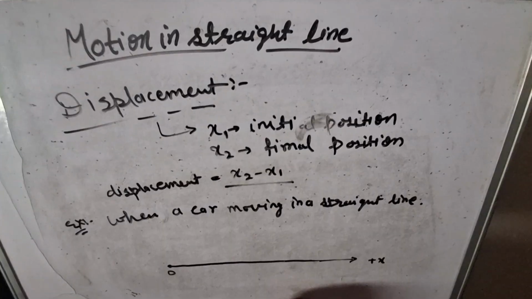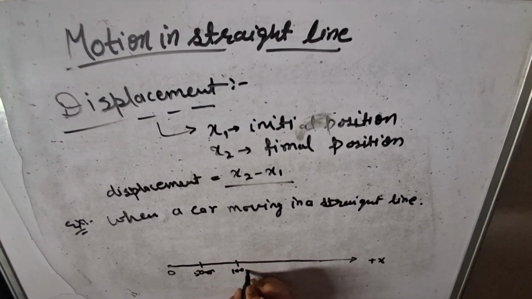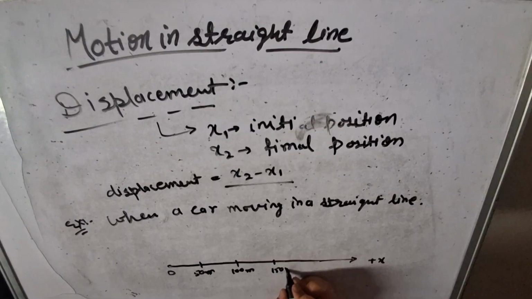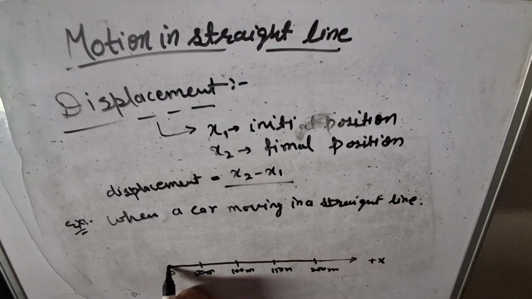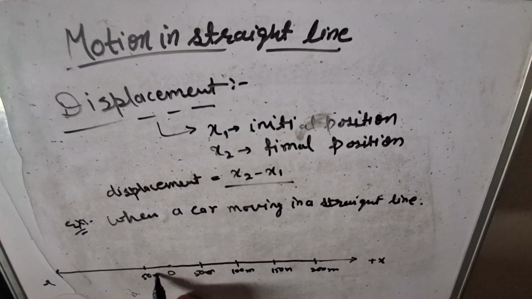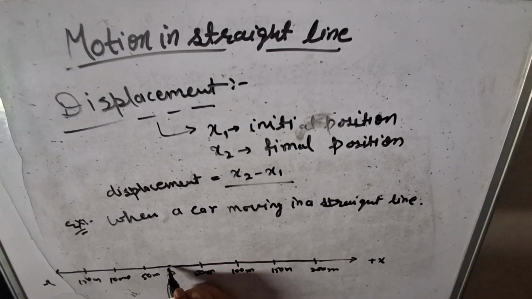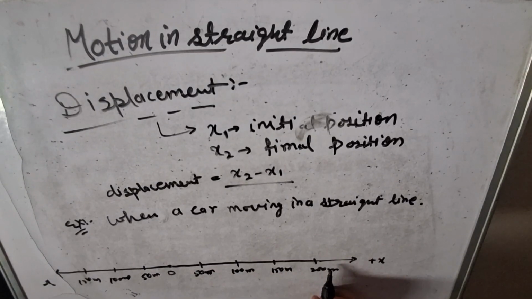Now we divide this axis in some points. Let 50 meter, 100 meter, 150 meter, and 200 meter, and so on. If we take the position in minus x direction, what will be 50 meter, 100 meter, 150 meter? It's just an example.